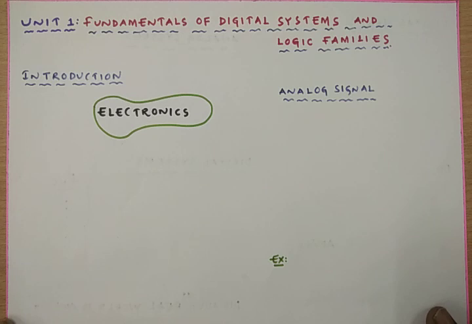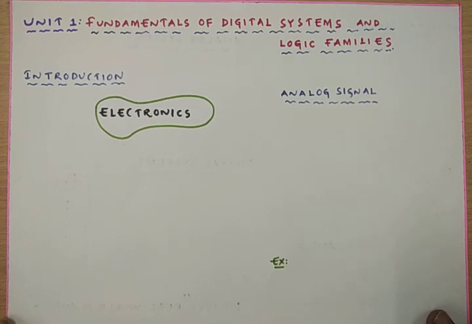I have explained what is the difference between analog electronics and digital electronics. After that, I have explained the advantages of digital electronics over analog electronics.